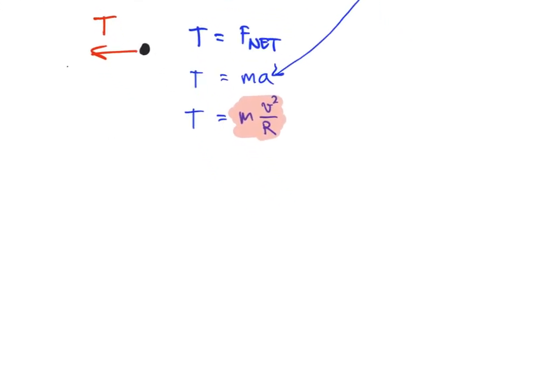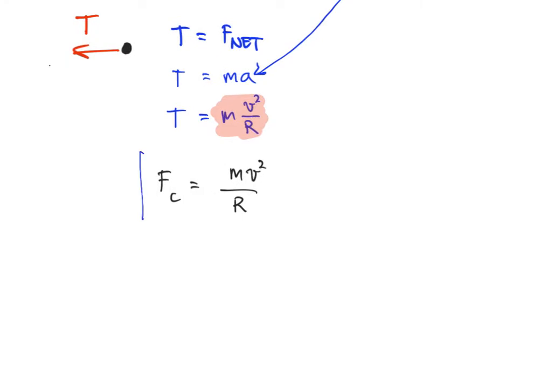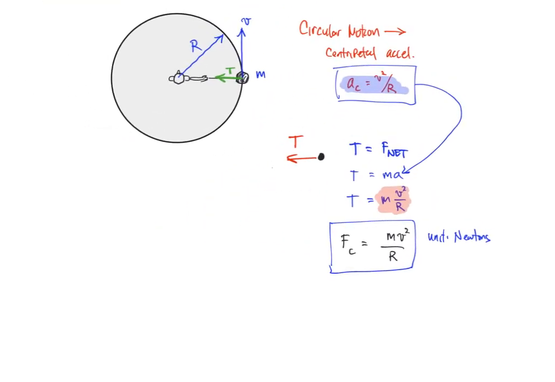So this isn't really a proof, it's sort of more of an argument, but now I can say that centripetal forces in general are equal to m times v squared over r. These are centripetal forces. This is how we calculate all centripetal force. And the unit here, of course, is the Newton, as all forces are. So you might be thinking, oh, well, this is really quite simple.